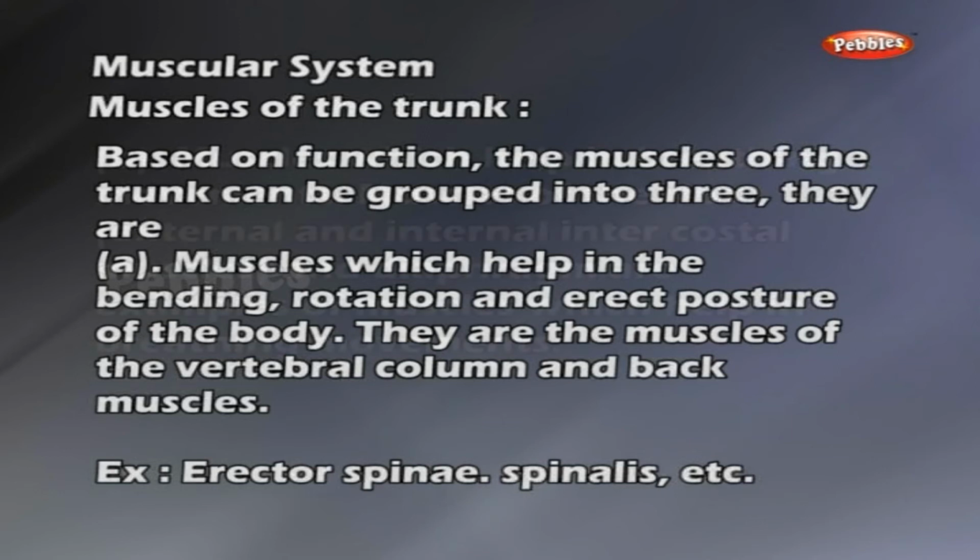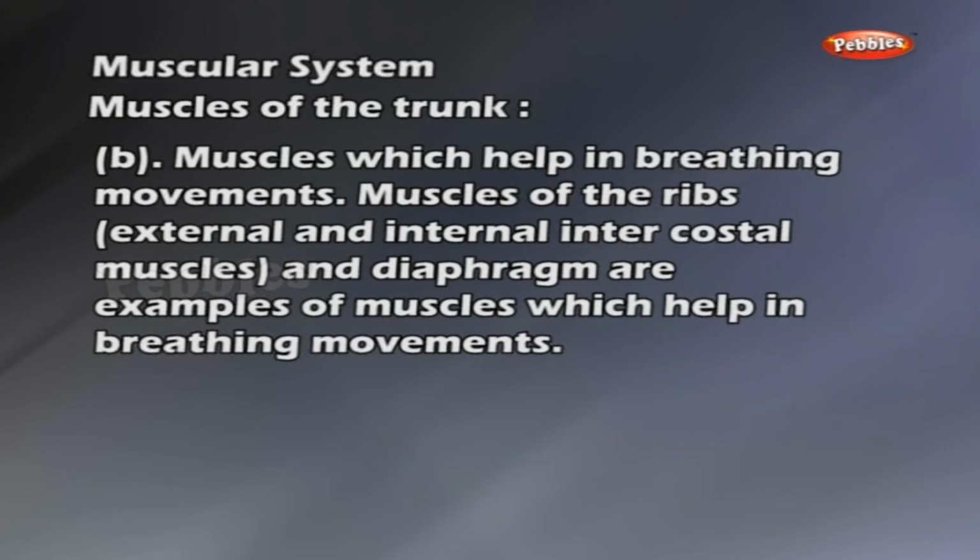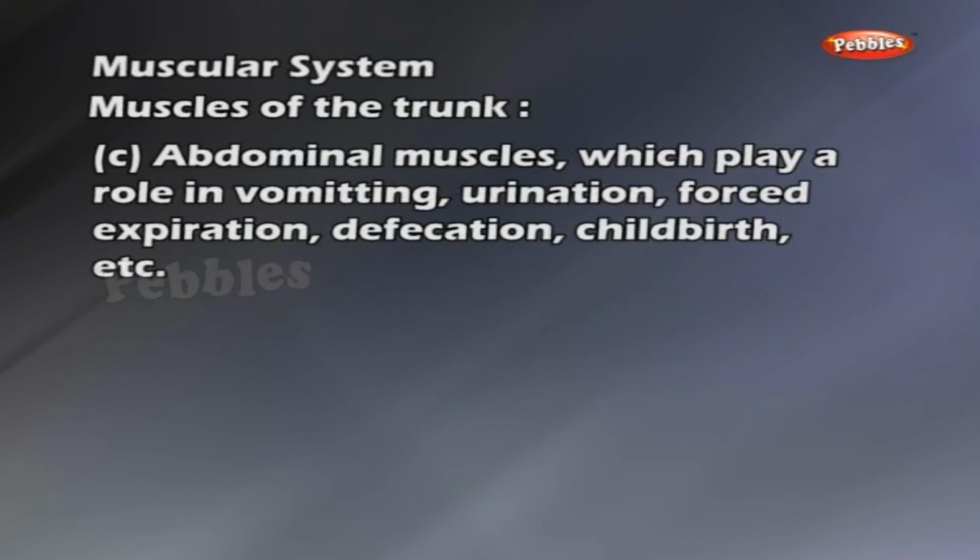Muscles which help in breathing movements. Muscles of the ribs, external and internal intercostal muscles, and diaphragm are examples of muscles which help in breathing movements. Abdominal muscles, which play a role in vomiting, urination, forced expiration, defecation, childbirth, etc.